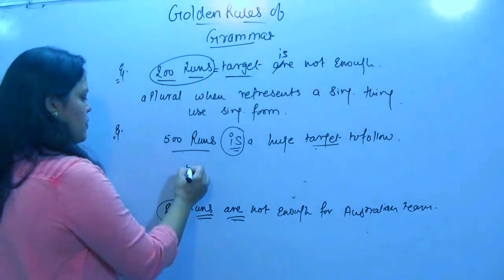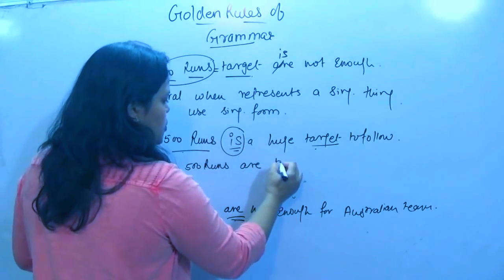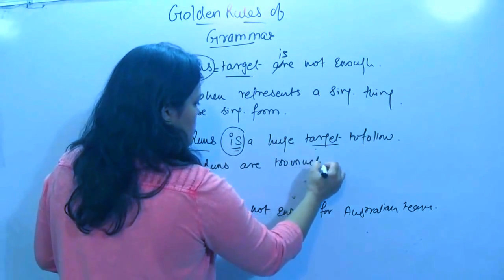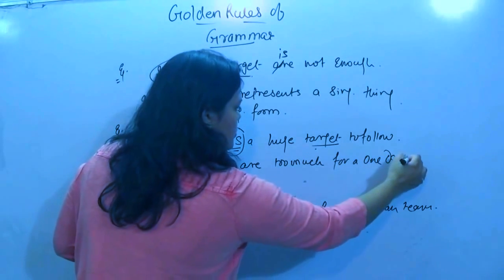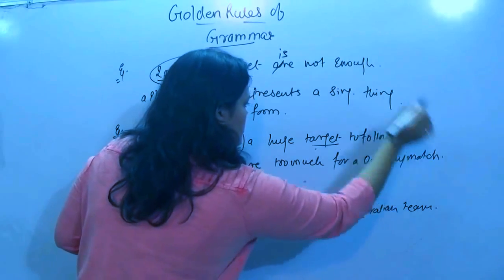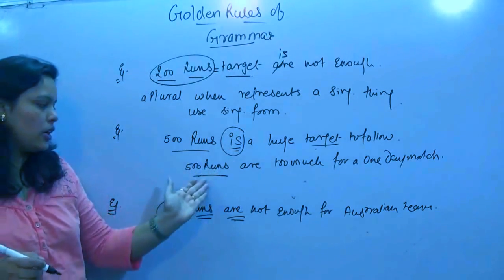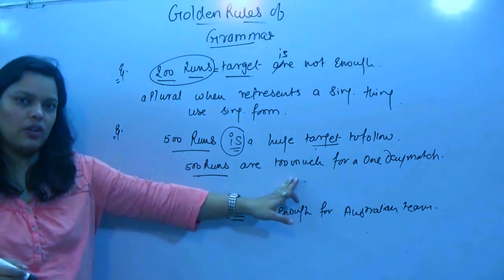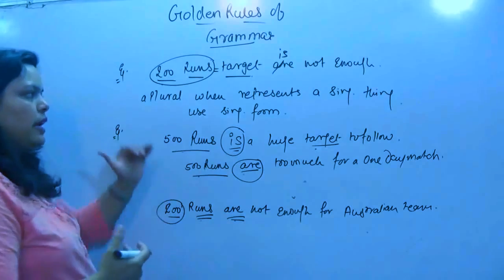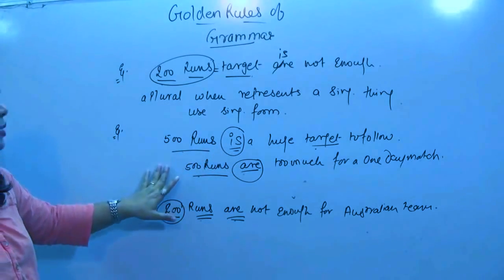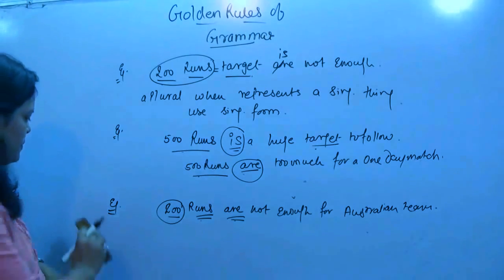And if I say 500 runs are too much for a one-day match, now it is not considered to be anything. It is not equal to a single form. That is why here plural is correct. So we have to be careful in these things. When you use digits, when you use units, we have to be careful.